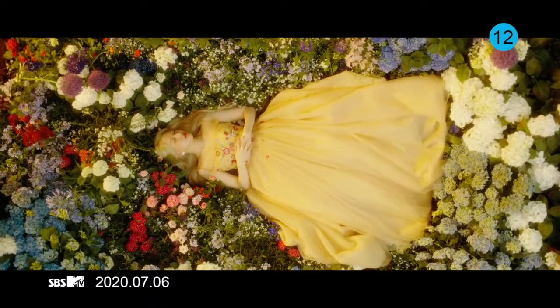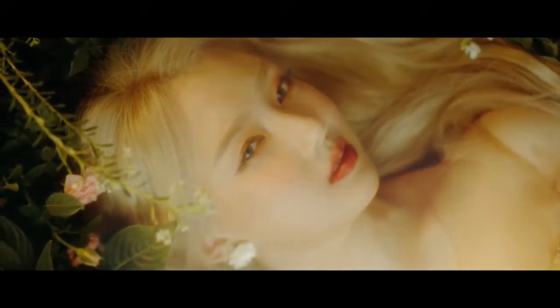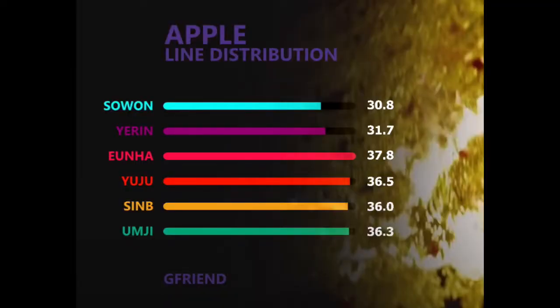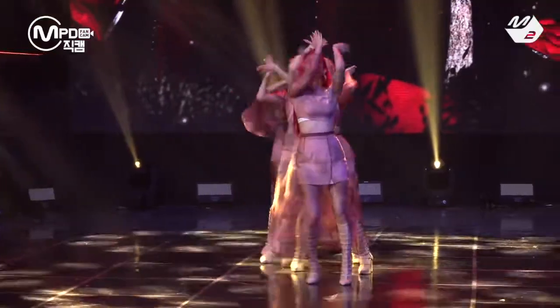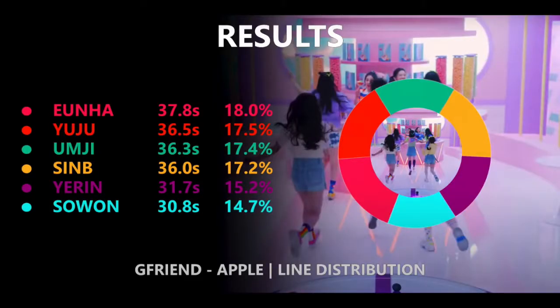Lastly, Jifren's most recent album, Song of the Sirens, was released on July 13th of 2020, with Apple as their title track. Right off the bat, we can tell that this song is the fairest line distribution I've ever seen a group have, with Eunha as the highest in the rank and Sohwon still on the lowest, but their percentages only having approximately a 4% difference.